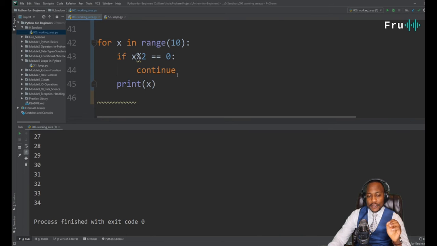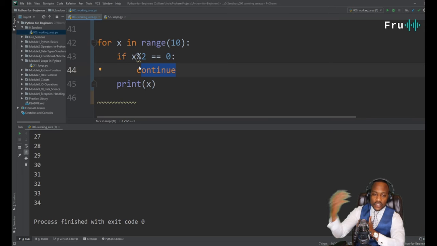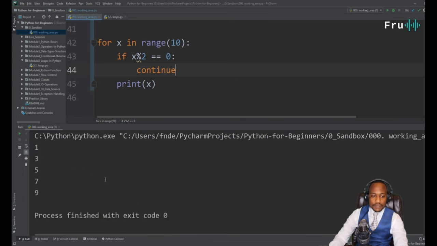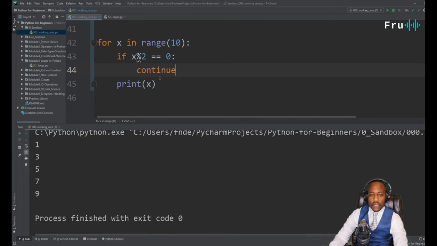So what are we going to see on the screen? We're going to print only odd numbers, because if it's an even number, if this mod is 0, it's not going to print anything. It's just going to continue the loop. We could have decided to break the loop and just stop it right there once we see the first even number, but in this case we're going to print all odd numbers. So let's go ahead and run this. Now it just prints us all the odd numbers.